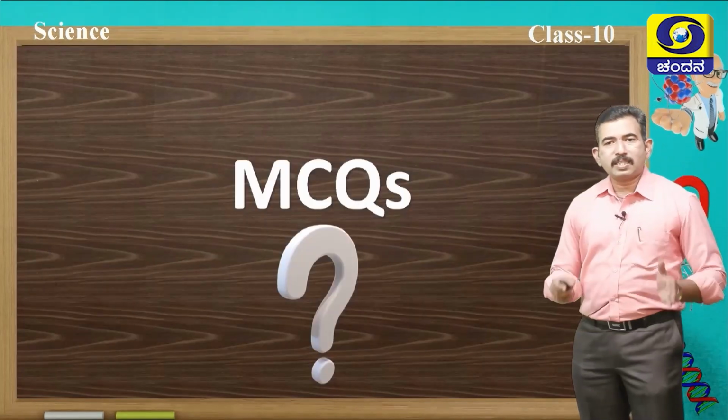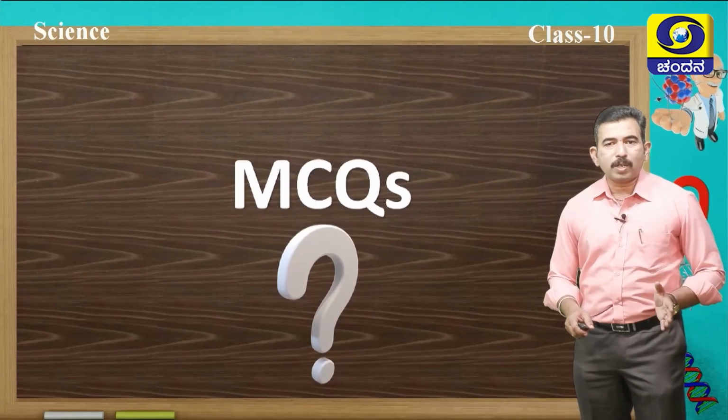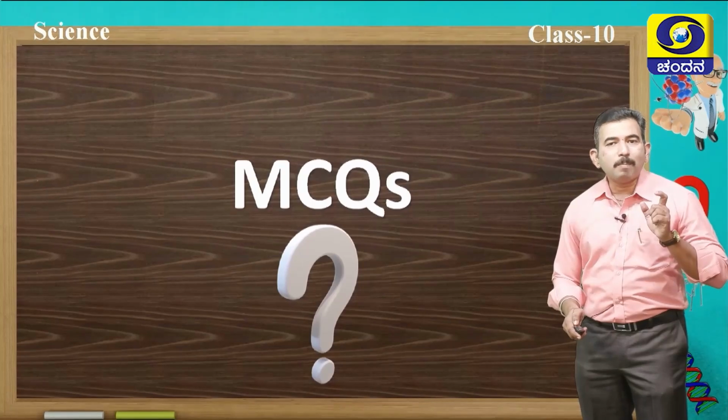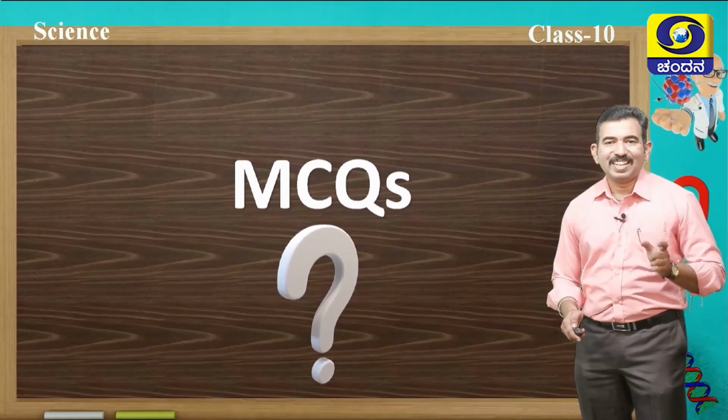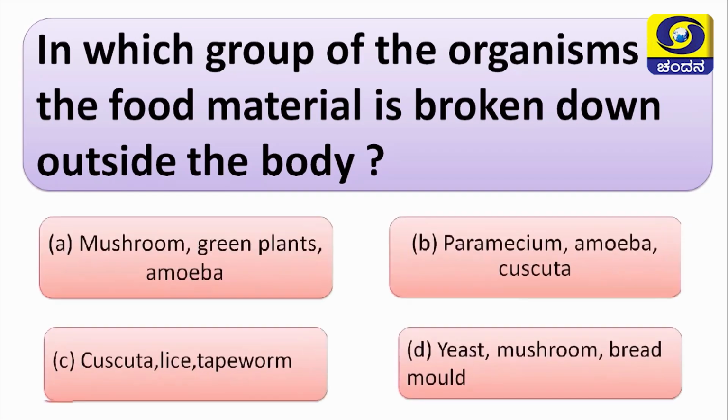Till now we have discussed heterotrophic nutrition and the types of heterotrophic nutrition. Now, are you ready to answer a few MCQ questions, students? Okay. First question for you. In which group of organisms is the food material broken down outside the body?